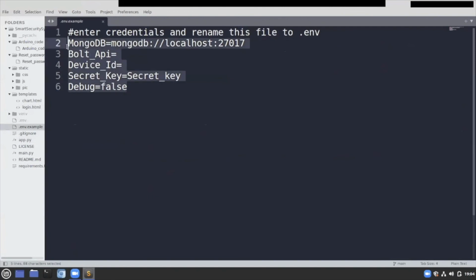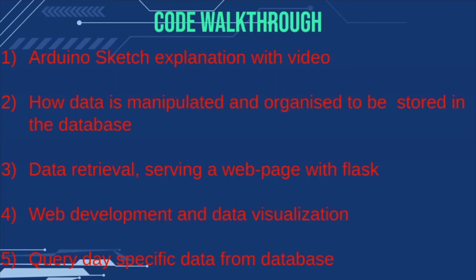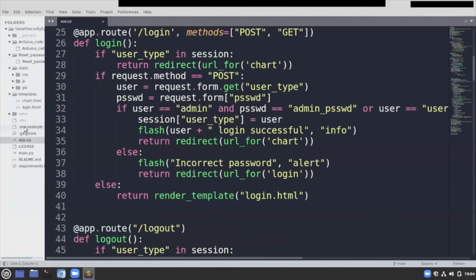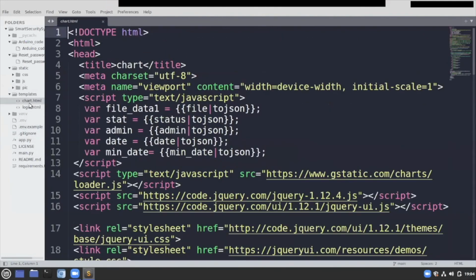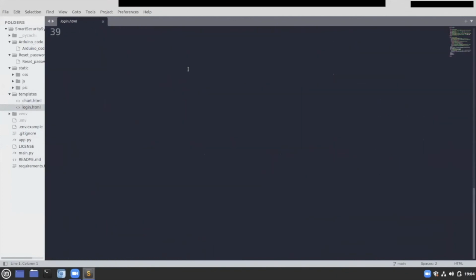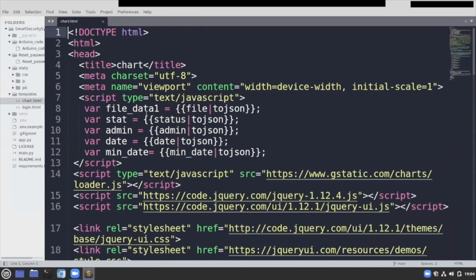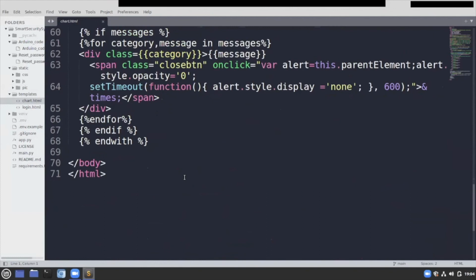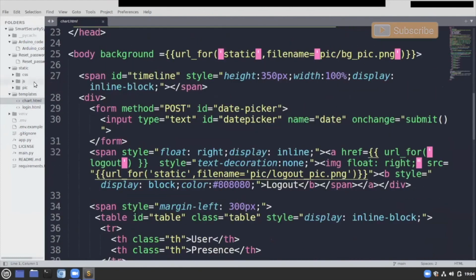These are the environment variables that we have to set, and as we saw here, we are using chart.html. So we have chart under templates. I also have a login.html. This is the HTML for the login page. This is the HTML for the chart. And this is all the configuration for the chart.